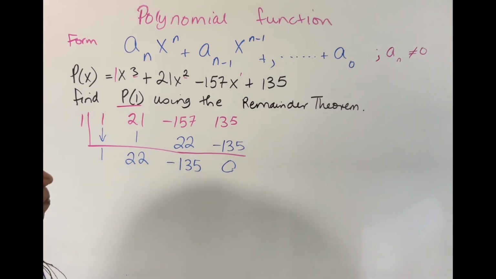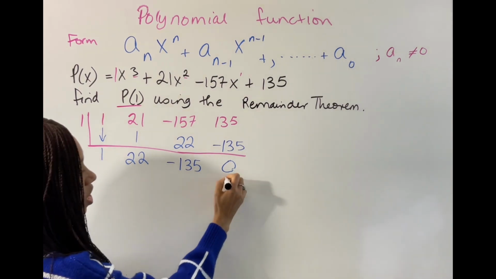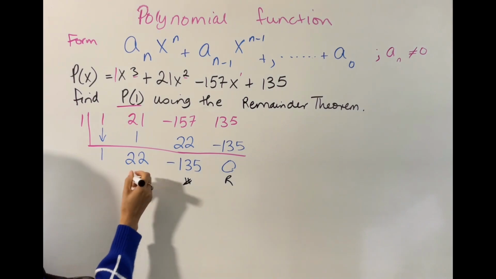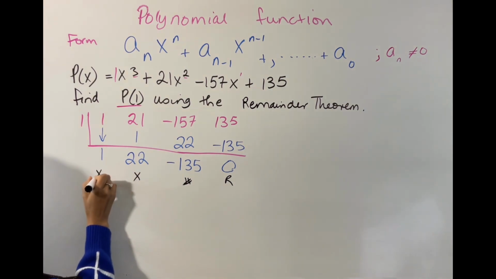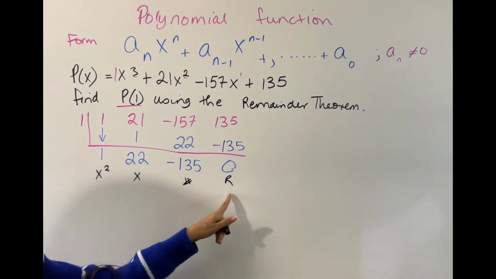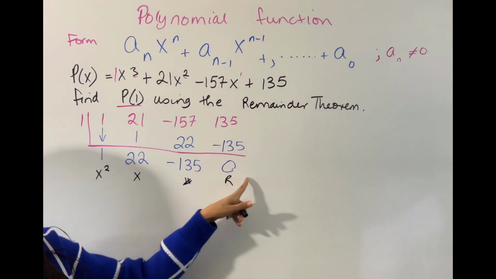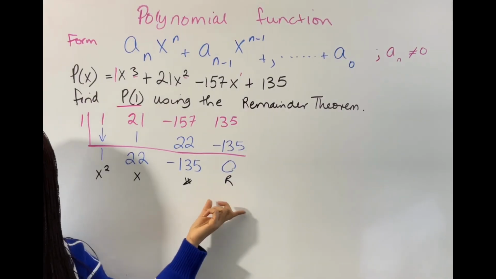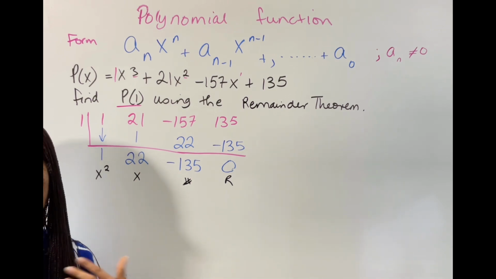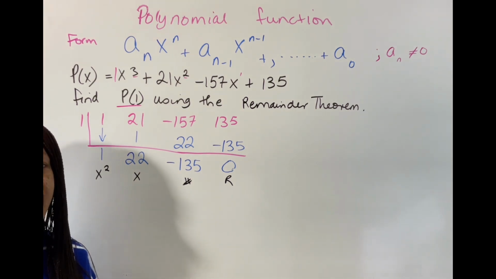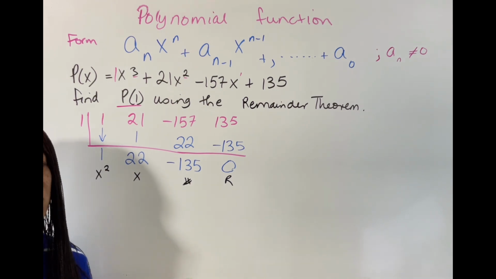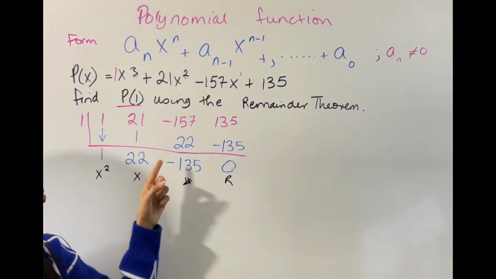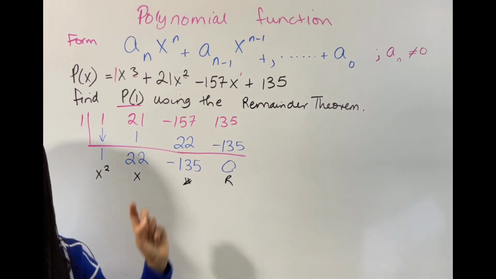Now what does that mean? This simply means that this is your remainder, which is 0. This is going to be your number, this is going to be your x value, and then followed by your x to the second power value. So once you have a remainder of 0, then we now need to test our remainder theorem. Since we have the 0 as our remainder, this simply means that x minus c is a factor of the polynomial that is given to you. In this case, x minus 1 is a factor of the polynomial.